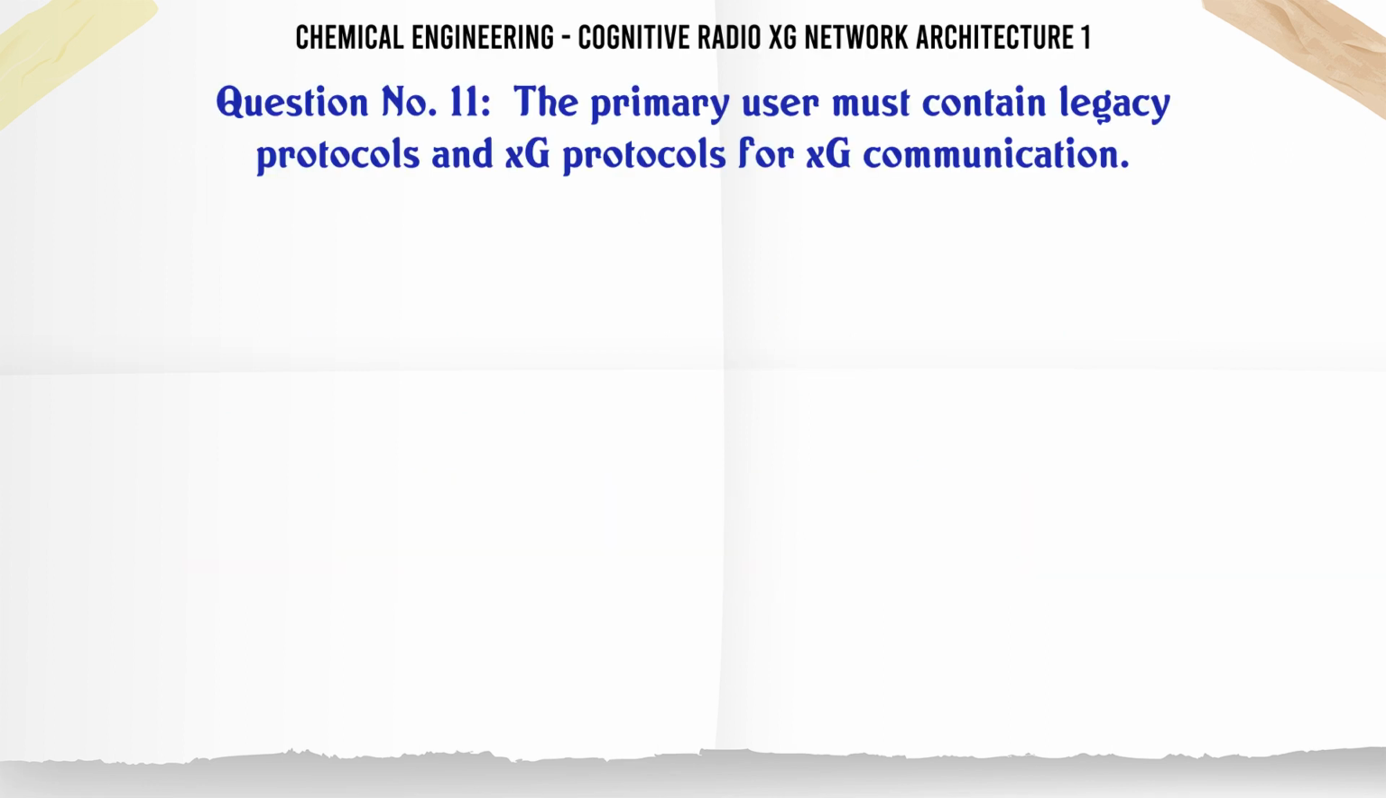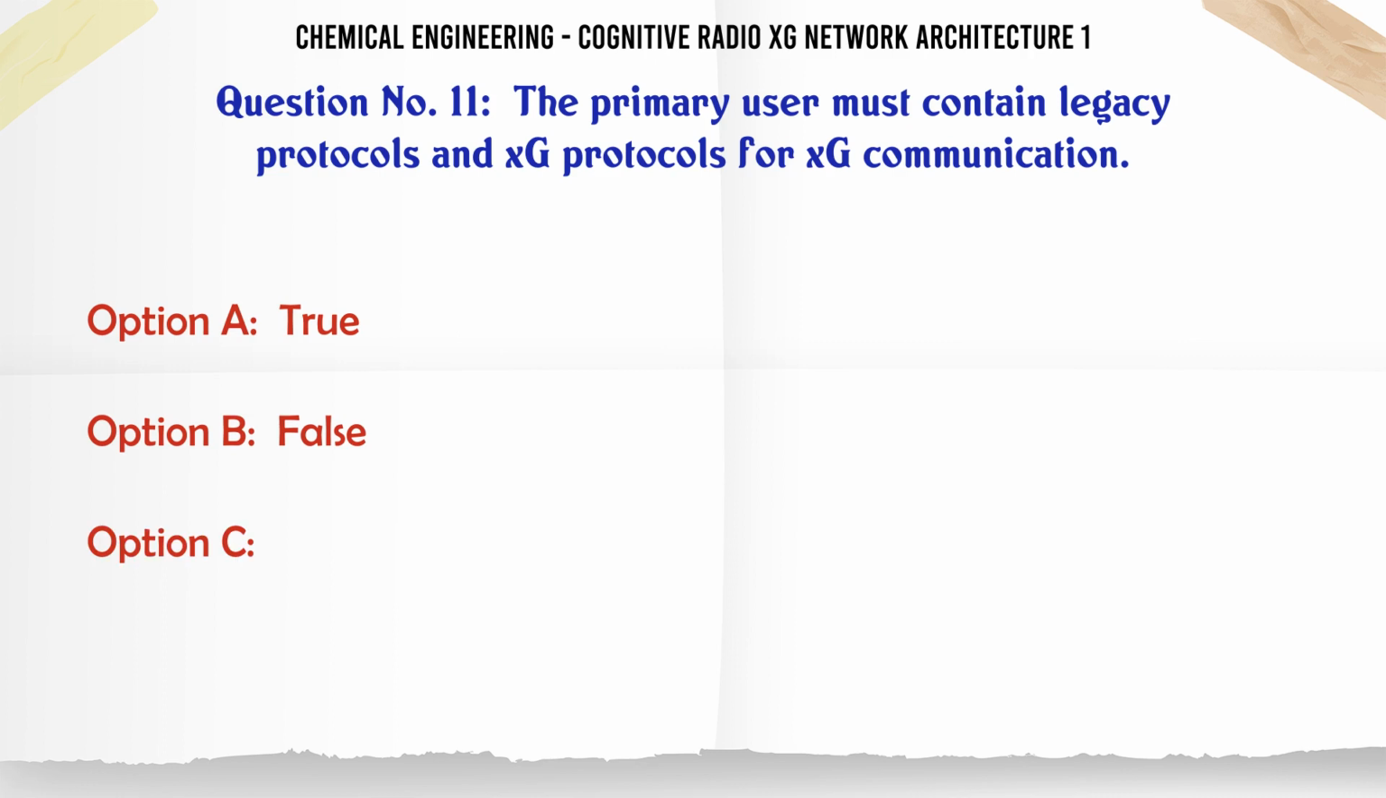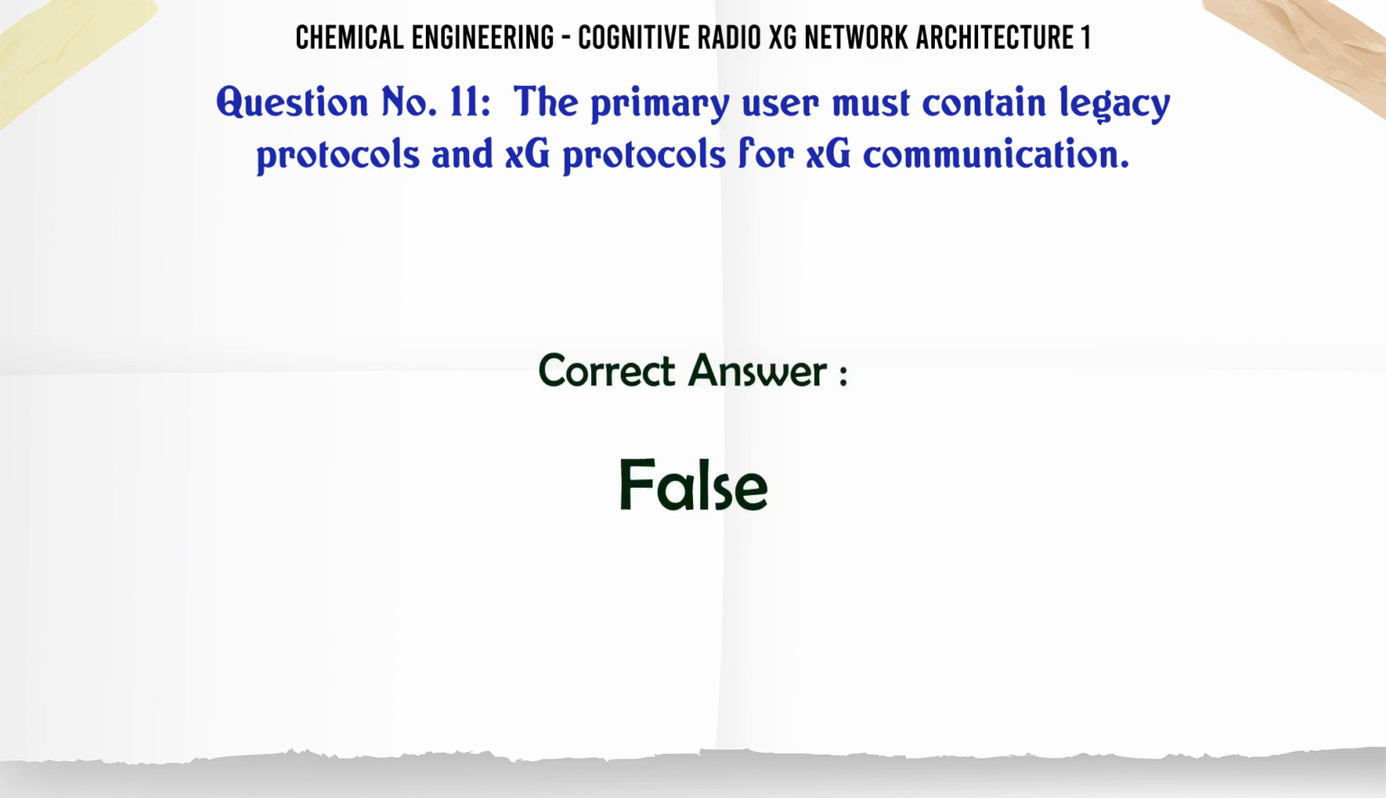The primary user must contain legacy protocols and XG protocols for XG communication. A. True. B. False. The correct answer is false.